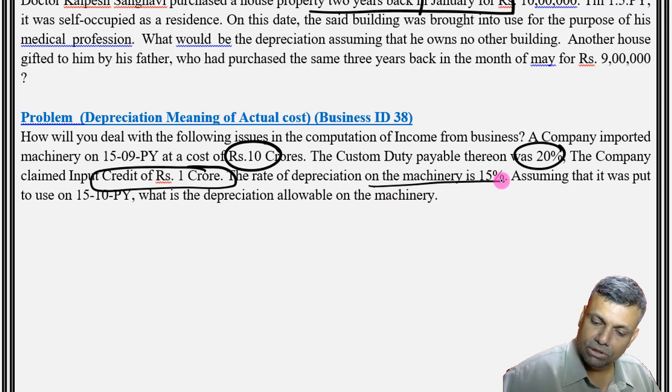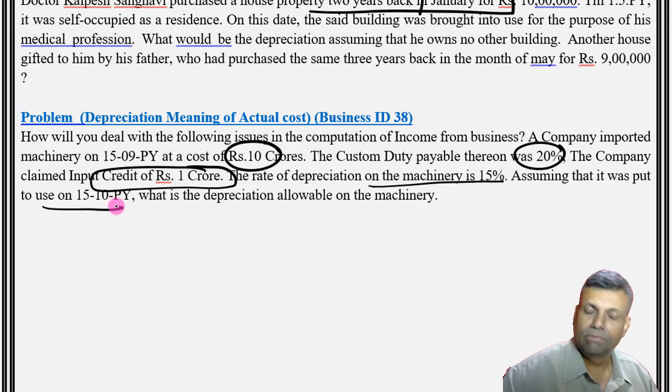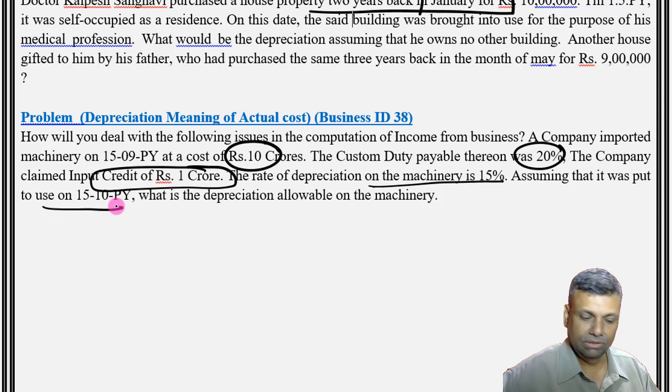And the rate of depreciation on machinery is 15%. You have put it to use on 15th October of the previous year. So based on that 15th October, you have to check whether it is half rate or full rate. Okay, so 180 days, you just check it. November, December, January, February, March, so 5 months. How many days put to use? Approximately 150 plus the 15 days is 165. Okay, so this is going to come in the half rate category.